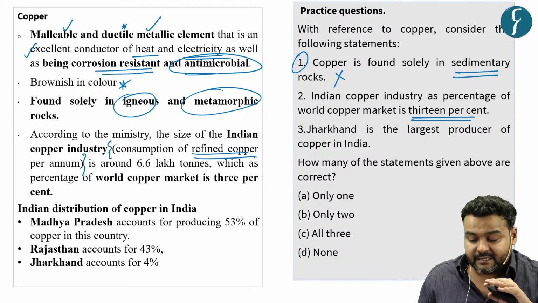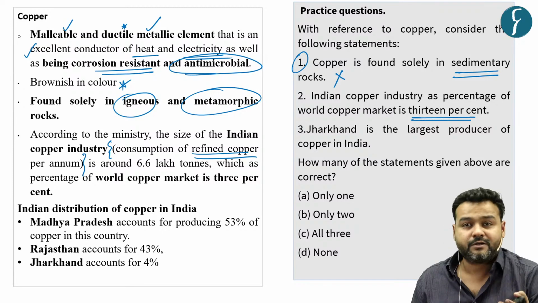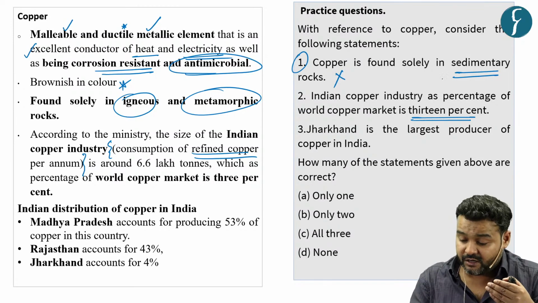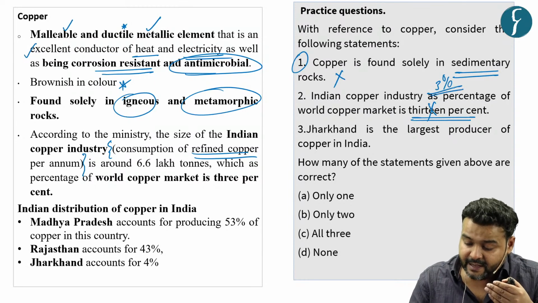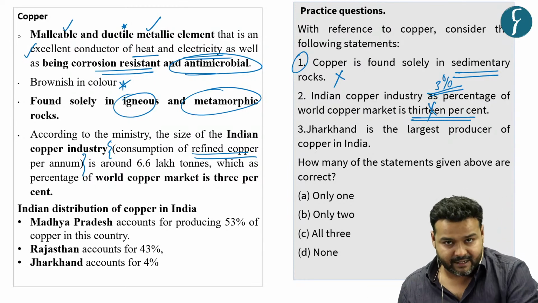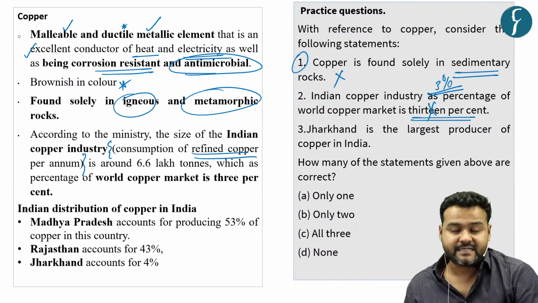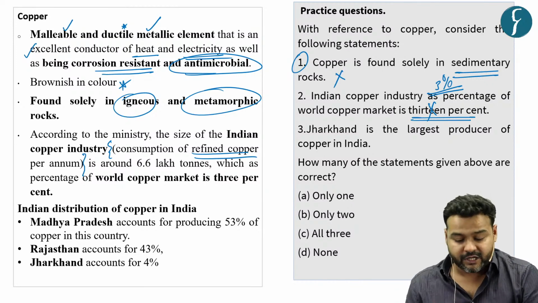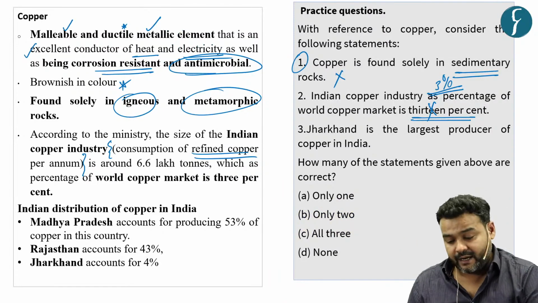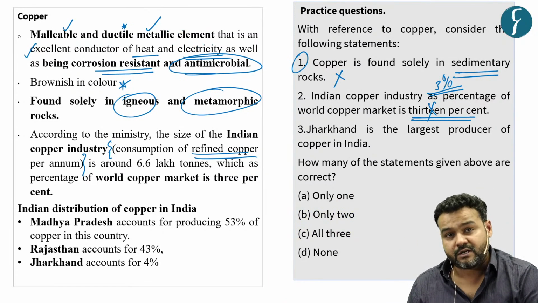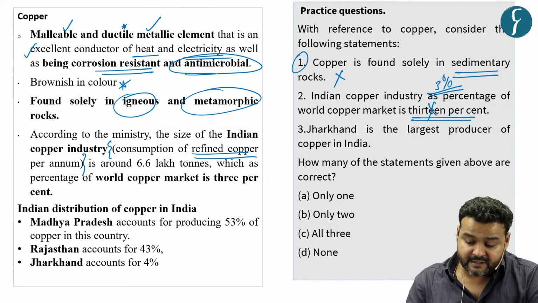The Indian industry does not have a share of 13% but only 3%. And this news is about that after production starts at Adani Kutch Copper Limited, it will go up and India will be in a position of exporting copper. So this is 3%, not 13%.